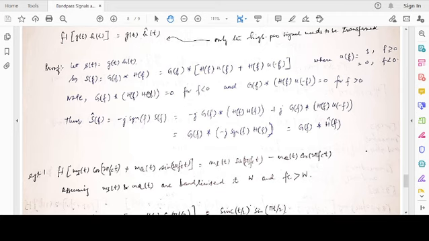If you view the convolution, this H(f)U(f) is flipped to the negative side and then shifted. That is the pictorial representation of convolution, as we recall from signals and systems.